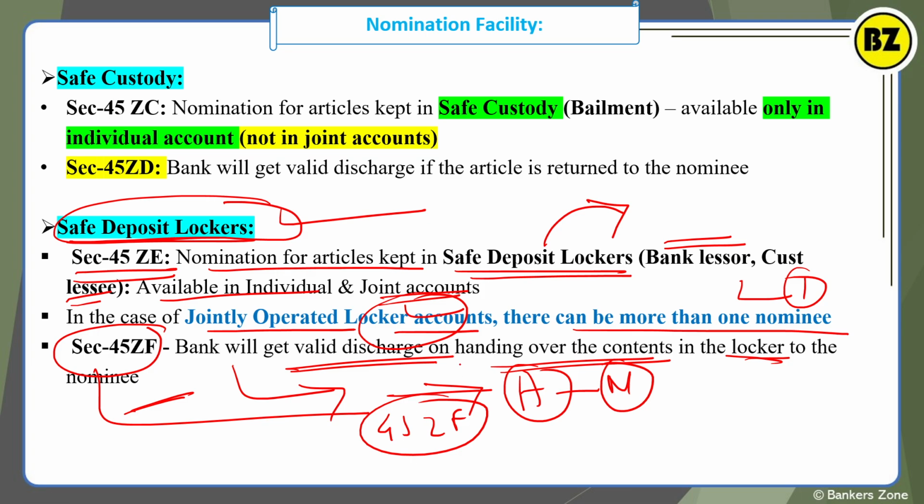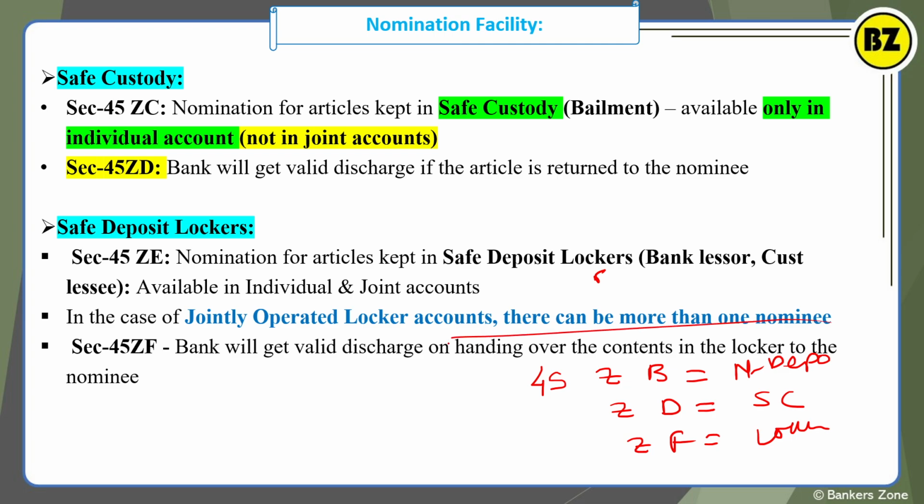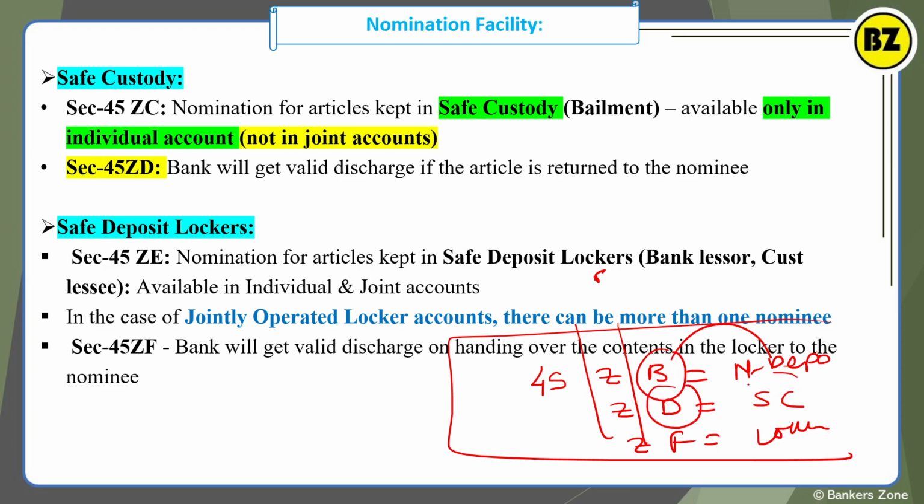So I have already told you, I will repeat the sections. See about the protection. Section 45ZB is about the protection against the nomination in deposit account. Section 45ZD gives protection for the safe custody, and ZF gives protection to the banker against the lockers. Okay, so these are the sections, very simple. 45Z is very much common. B for the deposit, bank deposit, D for the safe custody, and F for the lockers. Very easy to remember, right?